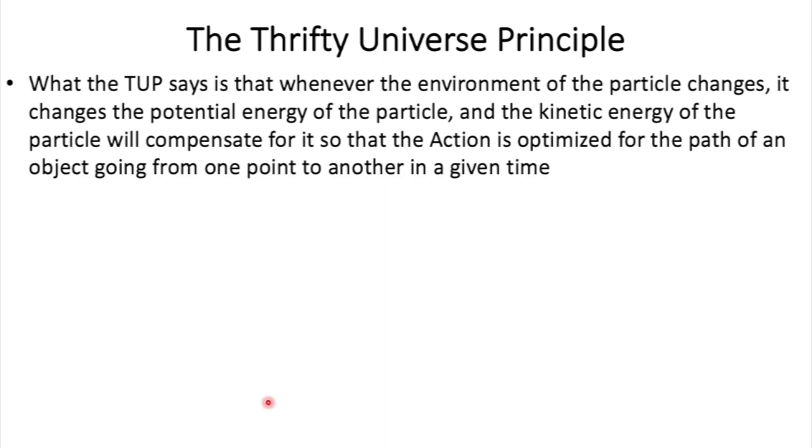It says that whenever the environment of a particle changes, it changes the potential energy of the particle. And the kinetic energy of the particle will compensate for it so that the action is optimized for the path of an object going from one point to another in a given time. All of this is important. Now, by optimized, I mean in a very smooth way. And I gave an example of what it means in a previous video. So if you want more precision, just go watch that video.